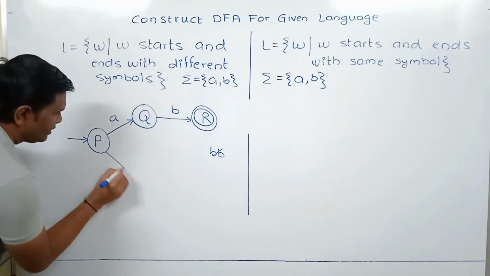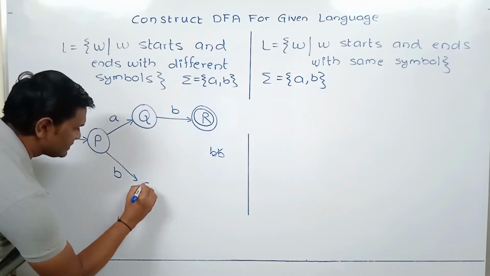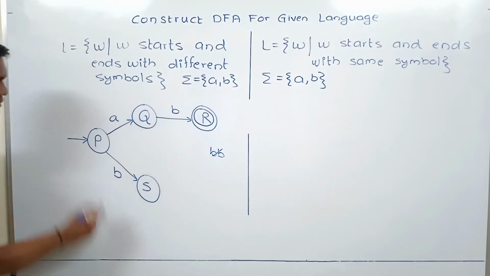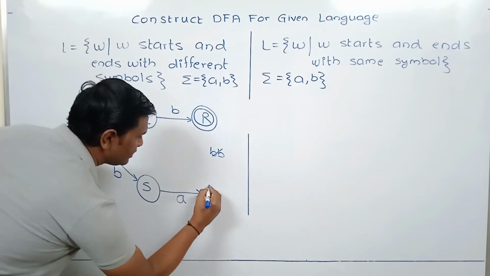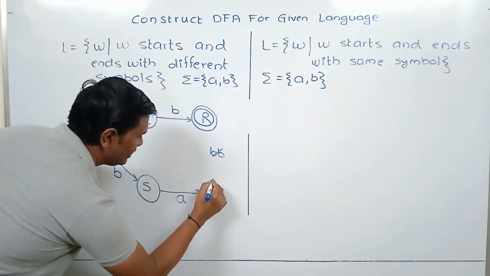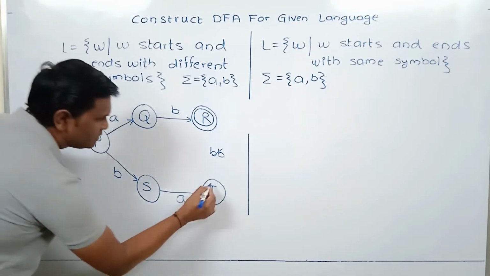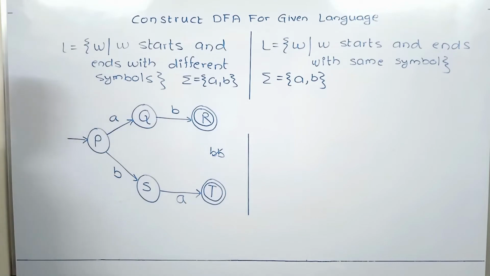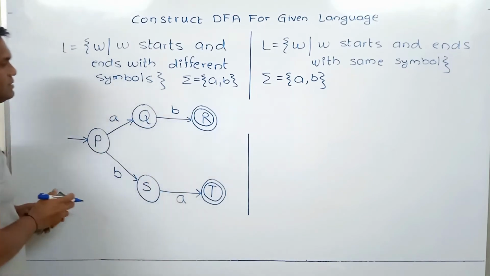Now from P, if B comes, we go to a different state S. So here the string is starting with B. If A comes, the DFA will go to state T. Starting with B, ending with A, this string should be accepted, and this should be a final state. So the DFA is not complete. We have not calculated all the transitions.